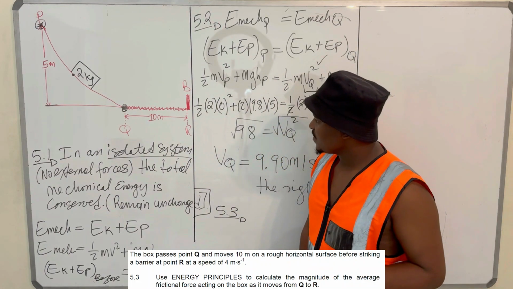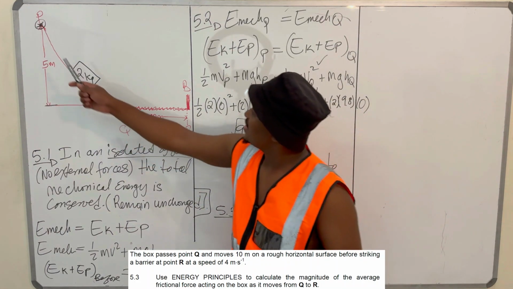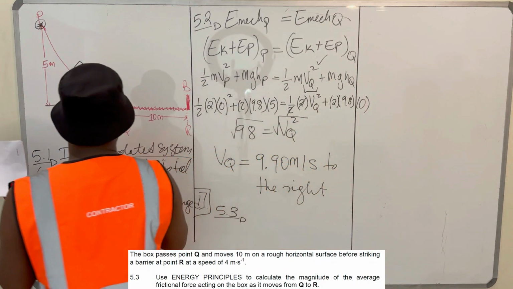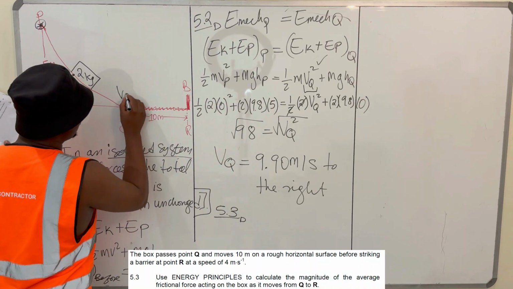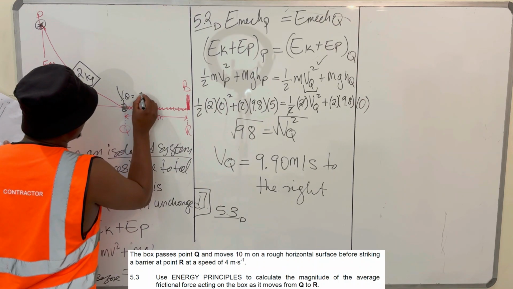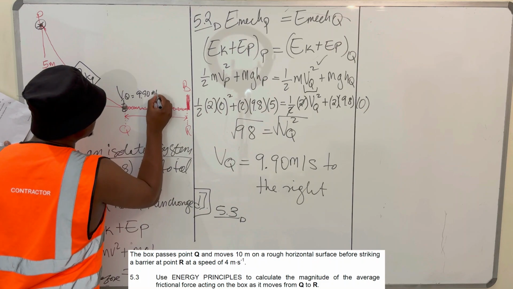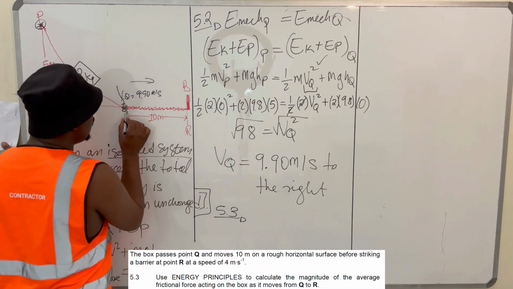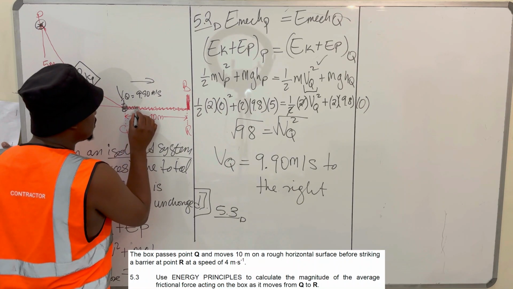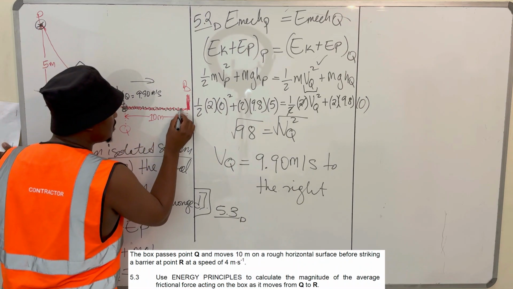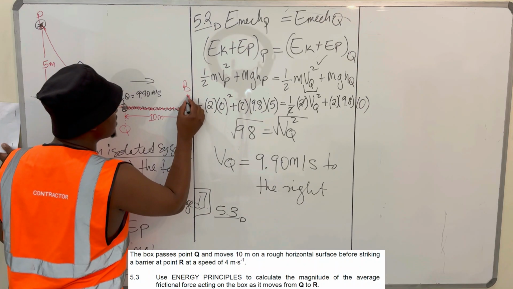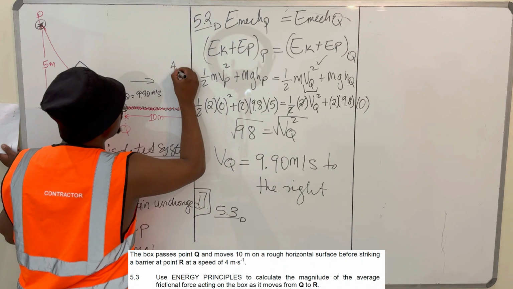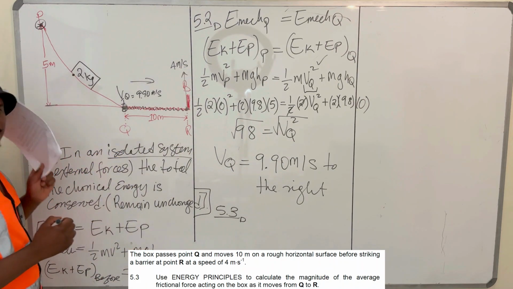So this box arrived at Q with a velocity VQ of 9.90 meters per second, right? And then they're telling us it moved for 10 meters on a rough surface until it gets here, and its final velocity there was 4 meters per second.